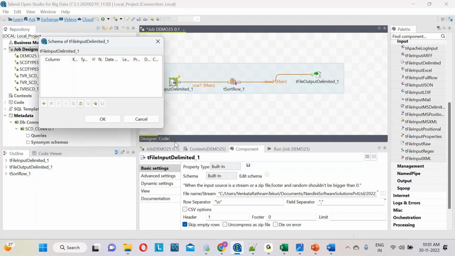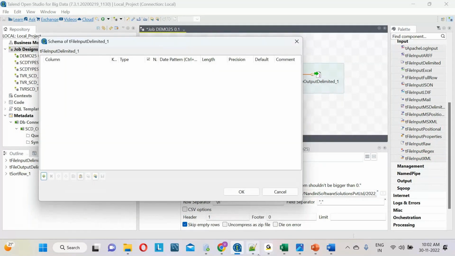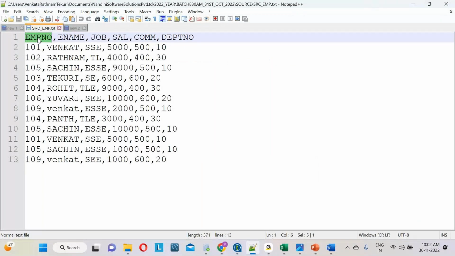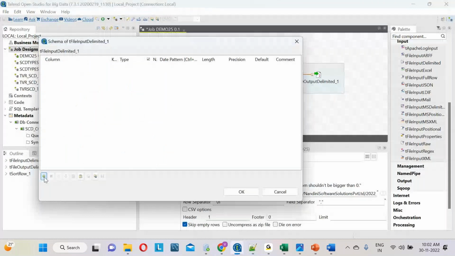We can pass it, okay. However many are available, that many we can pass. So now I need to pass the schema, right? What is the schema? This is the first column, employee number, right? Let me copy this employee number. There is a plus symbol, add the plus symbol, and paste the employee number.